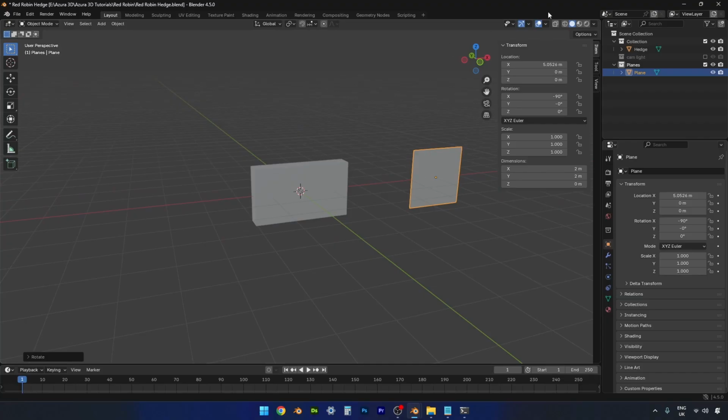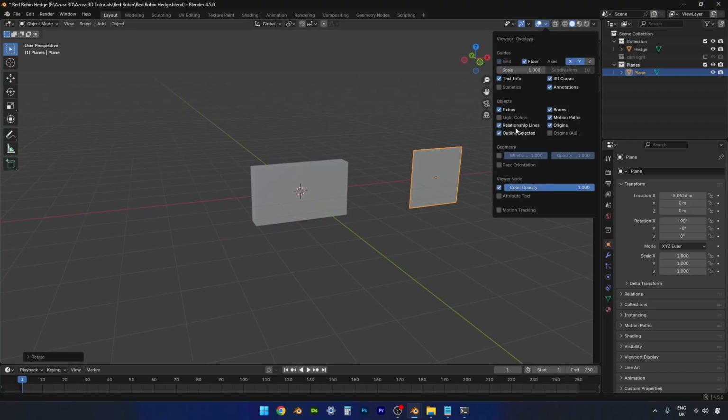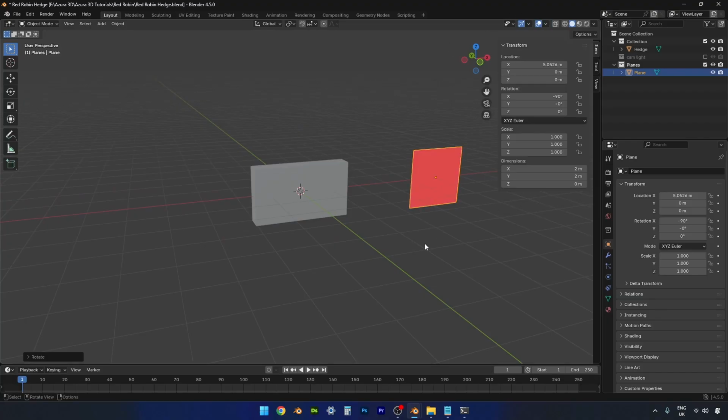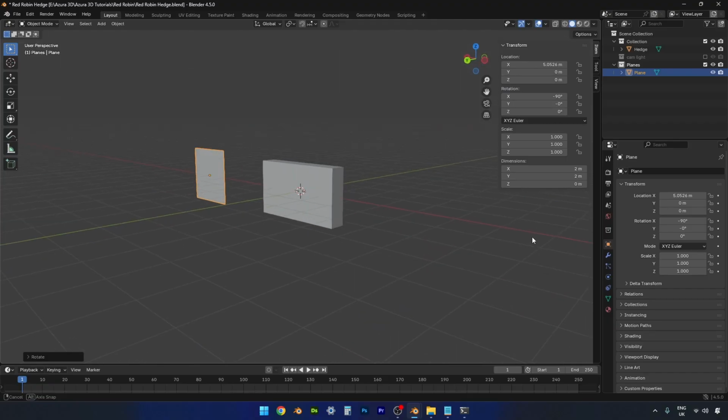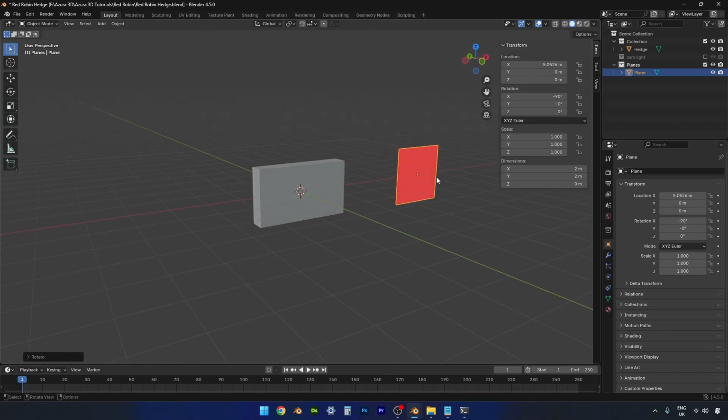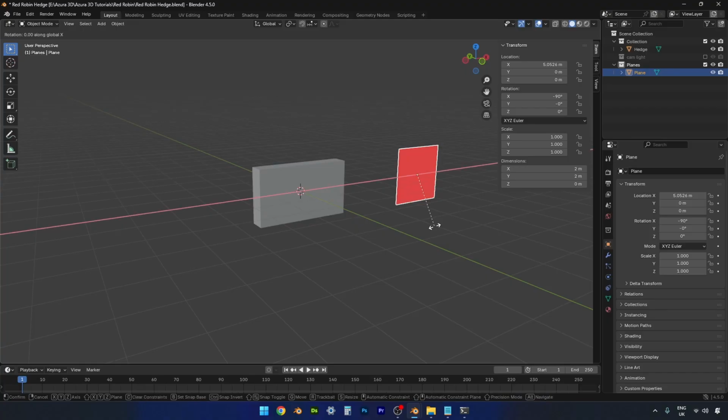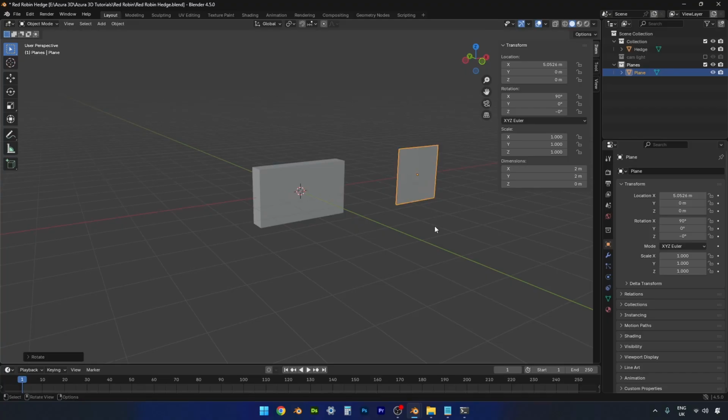Just gonna quickly turn on face orientation so we can tell which way our face is turning. If it's grey, they're facing us. If it's red, they're facing the wrong way. So let's actually just rotate that on X by 180 degrees. It's now facing the right way.